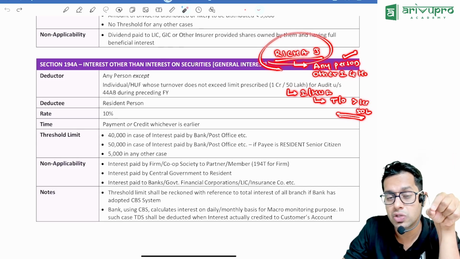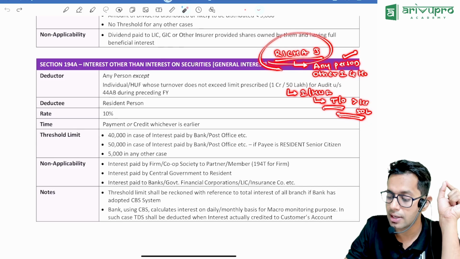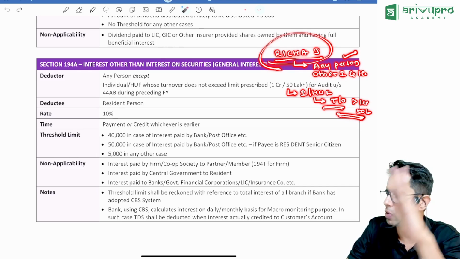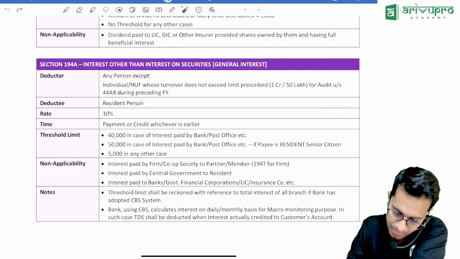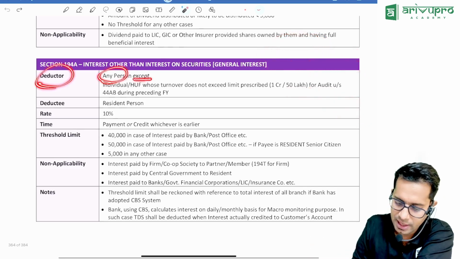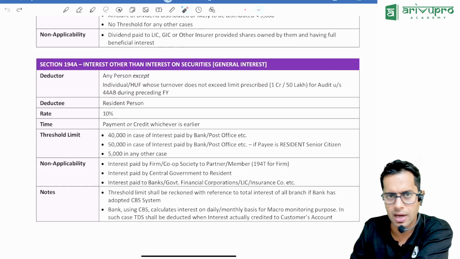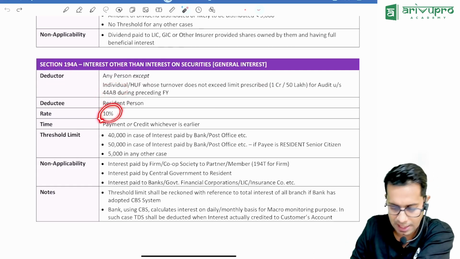When will individual and HUF deduct TDS? If the turnover of individual HUF is more than 50 lakh rupees or 1 crore rupees, meaning if their books of accounts are subject to audit. Okay, sir. Deductor is any person except individual and HUF, and individual HUF if their books of accounts are subject to audit under 44AB. Now rate of deduction is 10%.